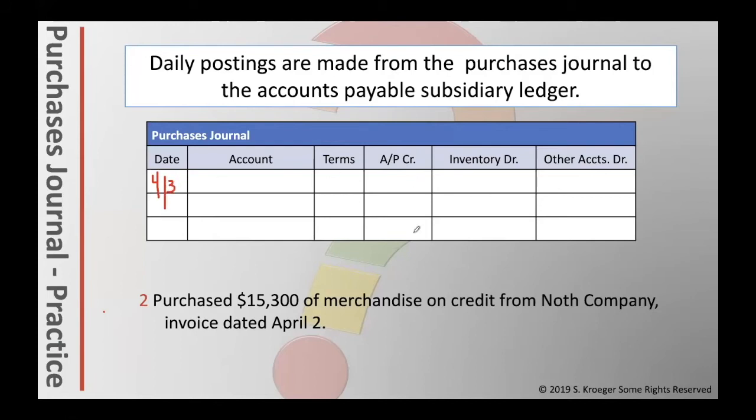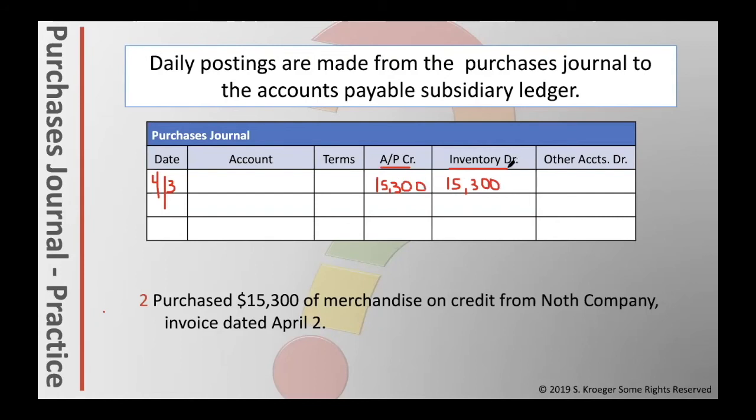The normal journal entry would be an inventory debit of 15,300 and accounts payable credit of 15,300. We do not have to write the account names out because they're already listed at the top for us. We just need to put in the amounts. Inventory debit would be 15,300. We're just going to write in the amount. We do not need to write the account name. It's already there. Then the accounts payable credit.